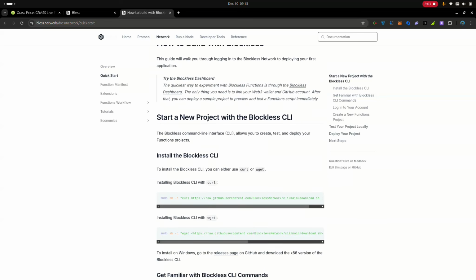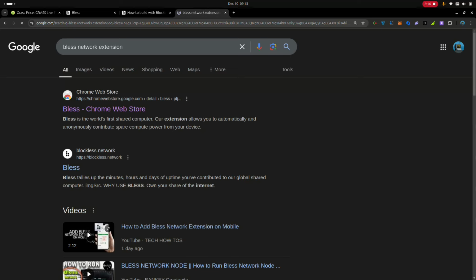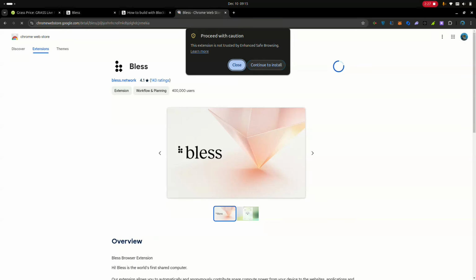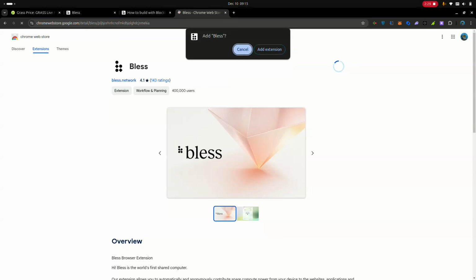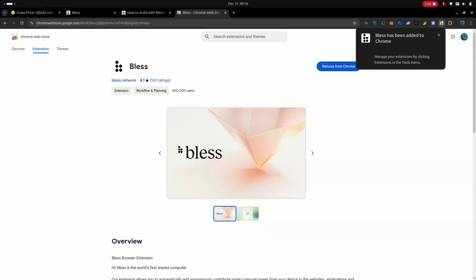So let's just come over to a new tab and search for Blast network extension. Click on enter, and from this just click on the first link, and from there just click on the add button, and click on continue to install and click on add to extension. So we've added it to our extension here. It's done downloading, and this is it over there.